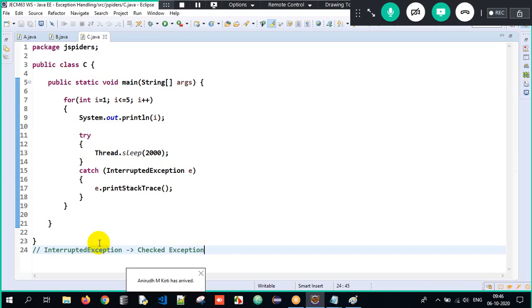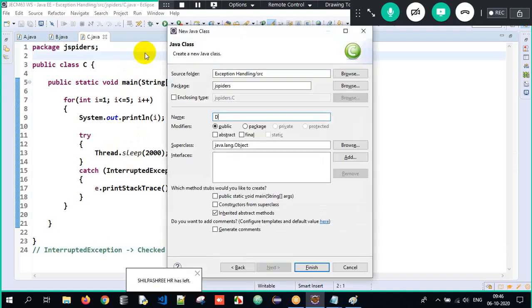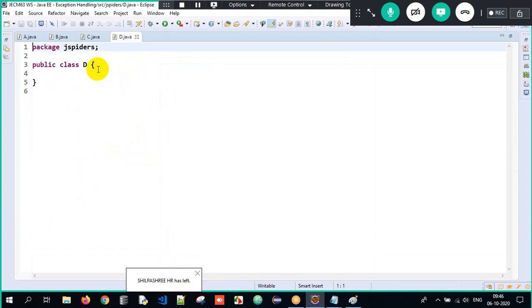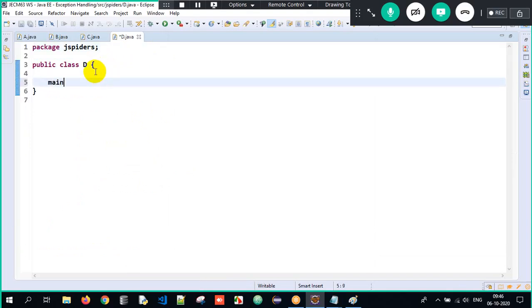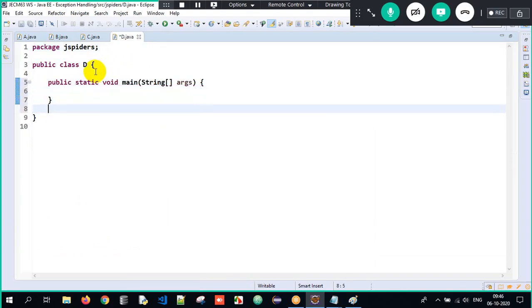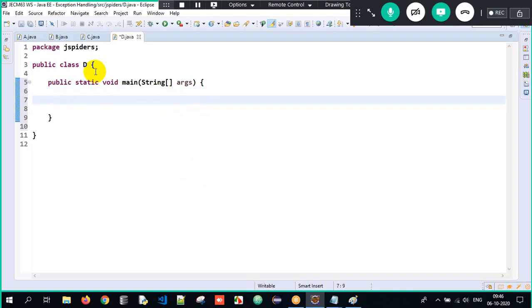I'll give you one more example. Okay, see here. Control N, I give it as class D. Class D here, and I have my main method wherein the execution will begin. Now over here, guys, imagine there is some information in my file, and I want to read the contents from the file. What is your requirement here? I want to read the contents from the file.